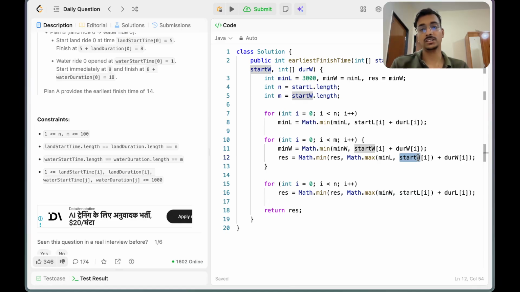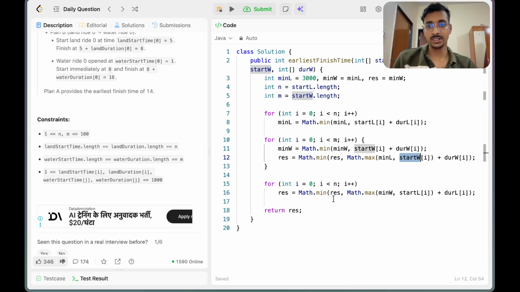We need to find whichever of them could be minimum, and then again we take the minimum.